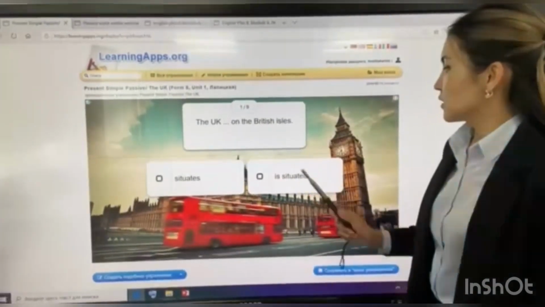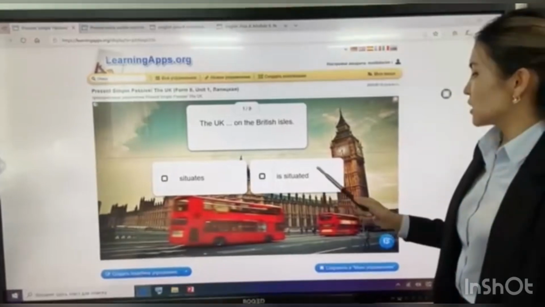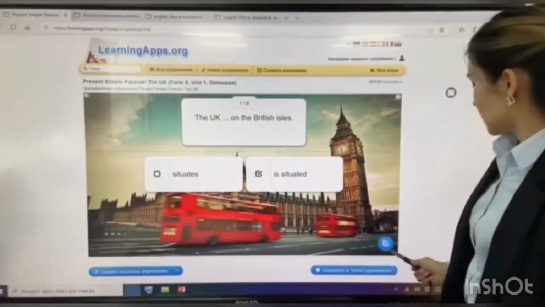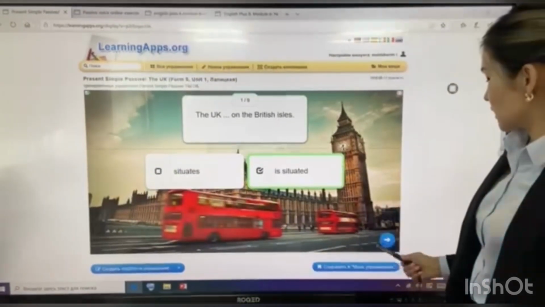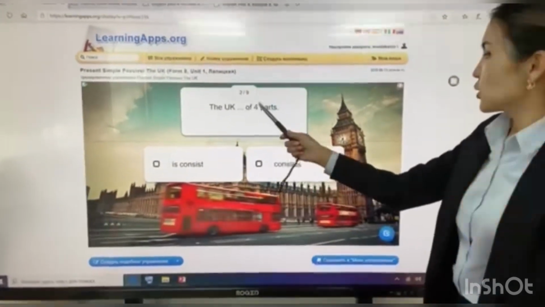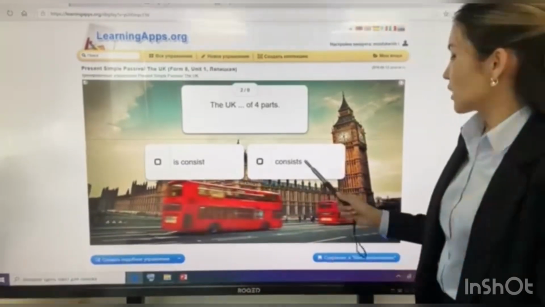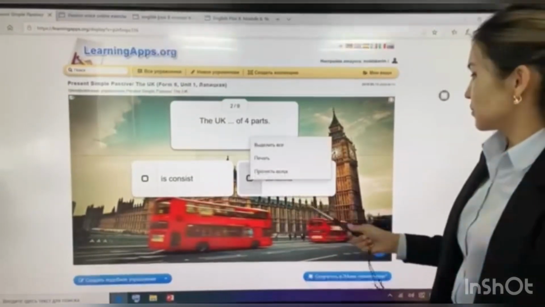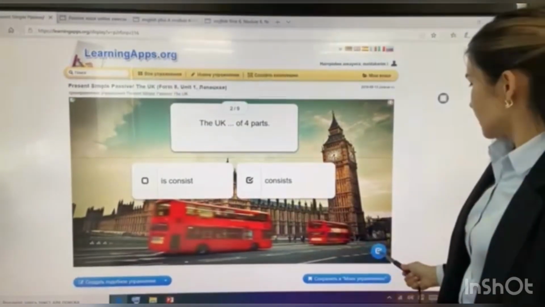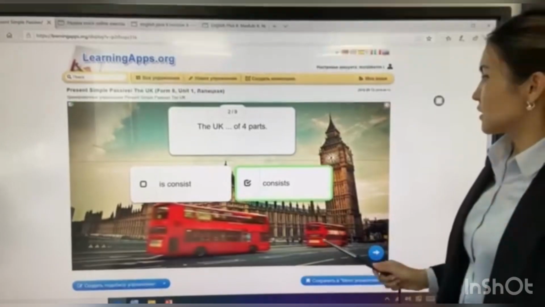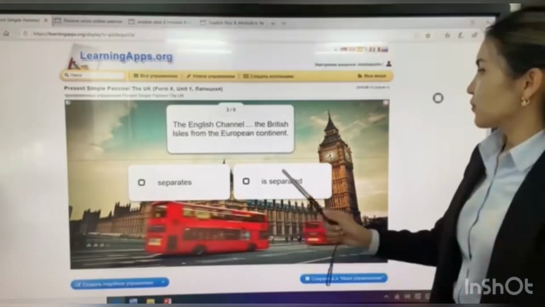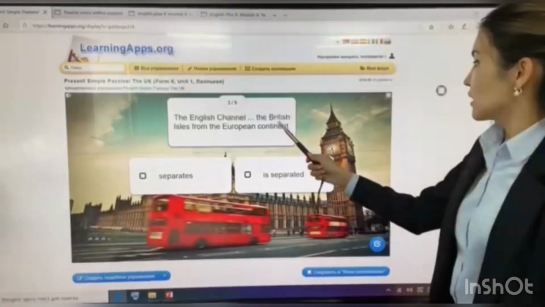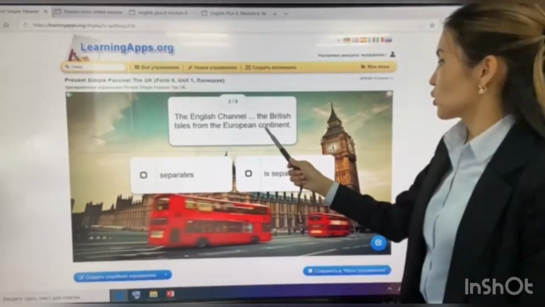The UK situated or is situated on the British Isles. Is situated. It is correct. Next, the UK is consists or consists of 4 parts. Consists. It is correct. Next, the English Channel separates or is separated the British Isles from the European continent.